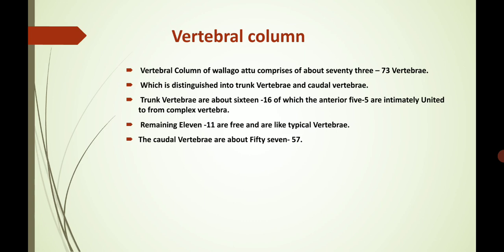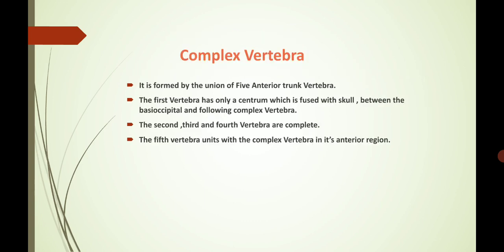The trunk vertebrae number about 16, of which the anterior 5 are united to form a complex vertebra, and the remaining 11 are free and are like typical trunk vertebrae. The caudal vertebrae number about 57.